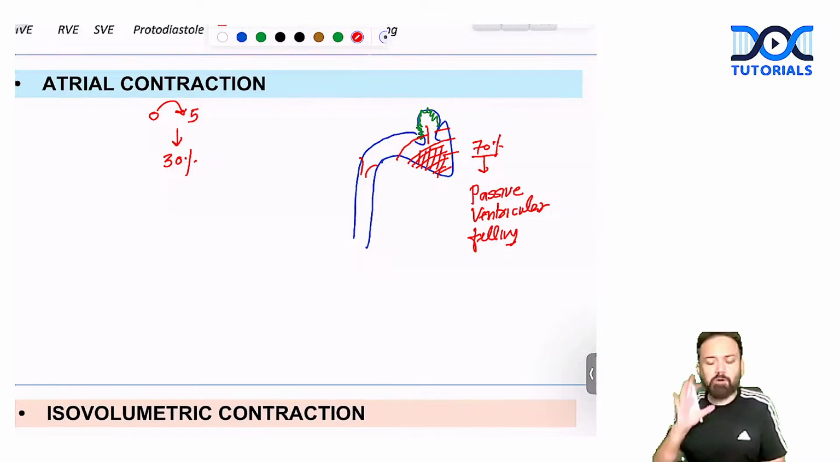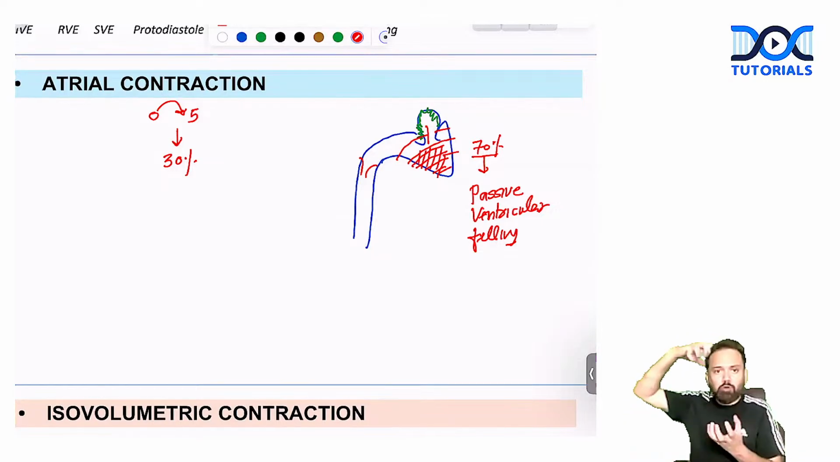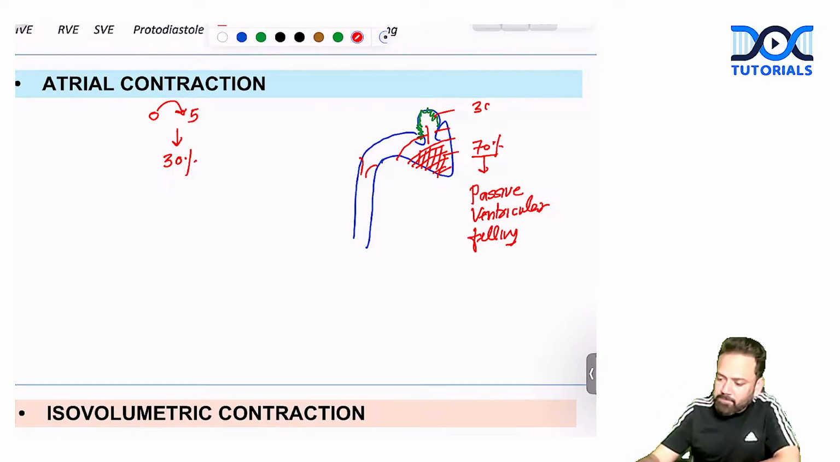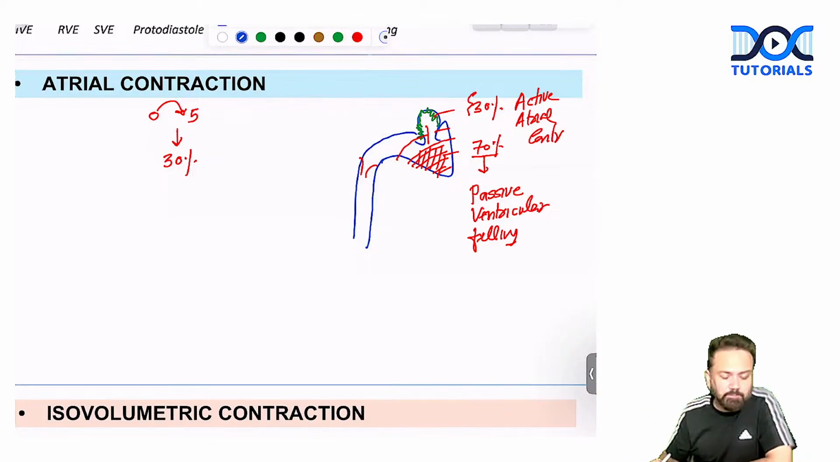So I started from atrial contraction. When atria contract, now ventricles are 100% filled with the blood. Clear? 70% from the passive filling and 30% from the active atrial contraction. 30% is from active atrial contraction.